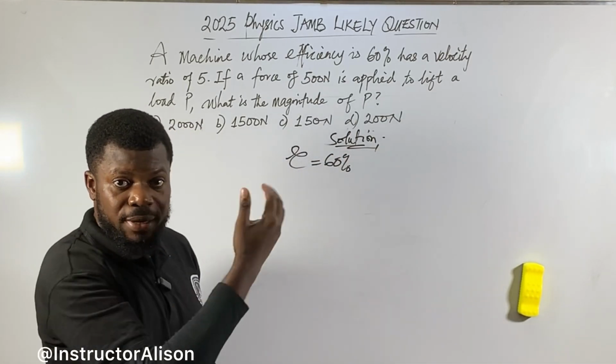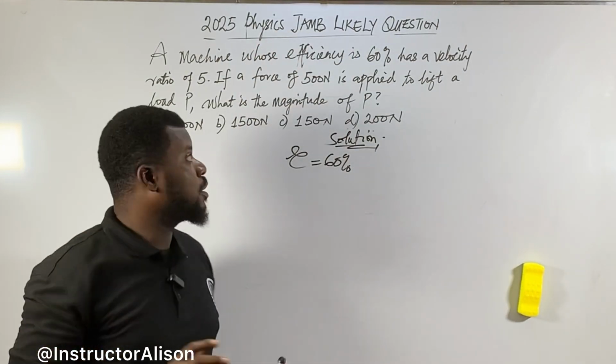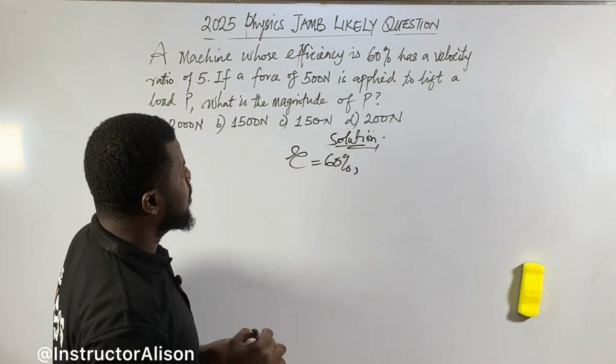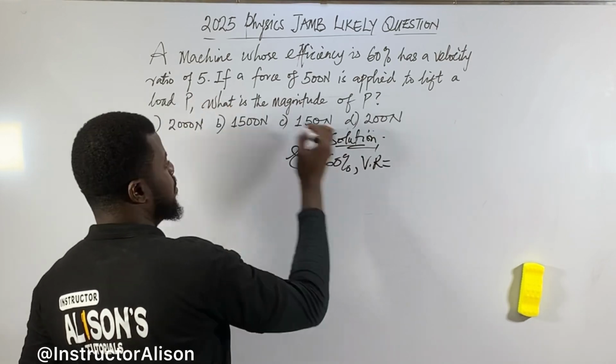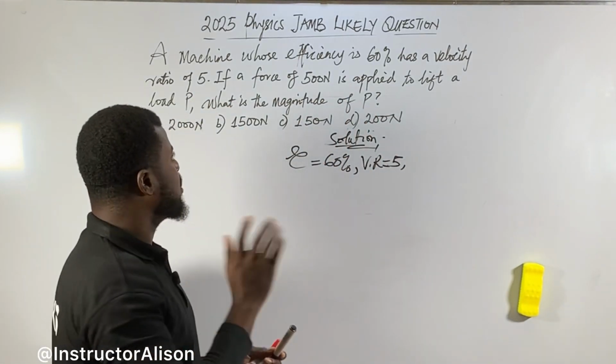Don't waste time. Just bring out everything they give you. They call them parameters. Fetch all of them out, then find the formula that will connect them. It's simple. Efficiency, they give you as 60%. Then the velocity ratio, use the symbol. Don't write everything in full, you don't have that time. Velocity ratio is 5. You see, it's very simple.